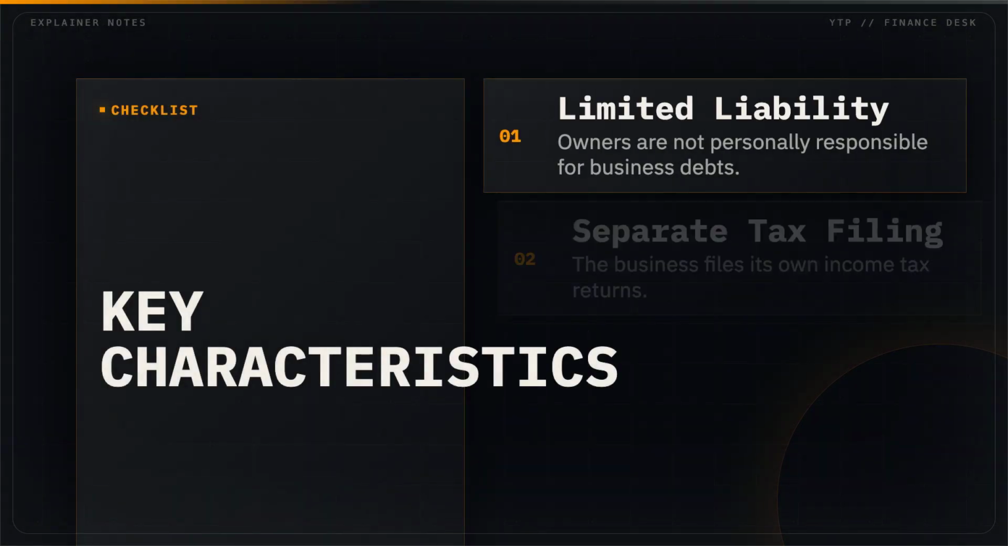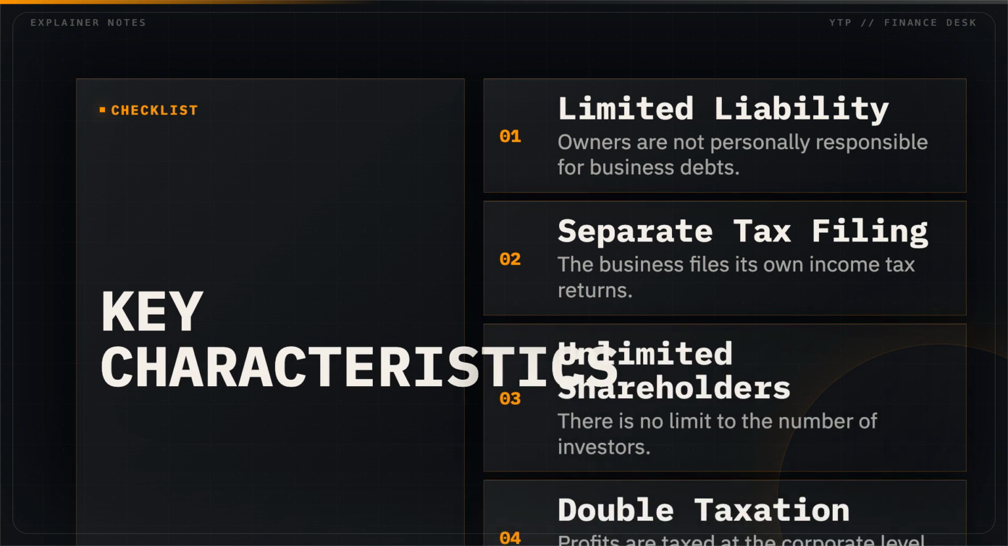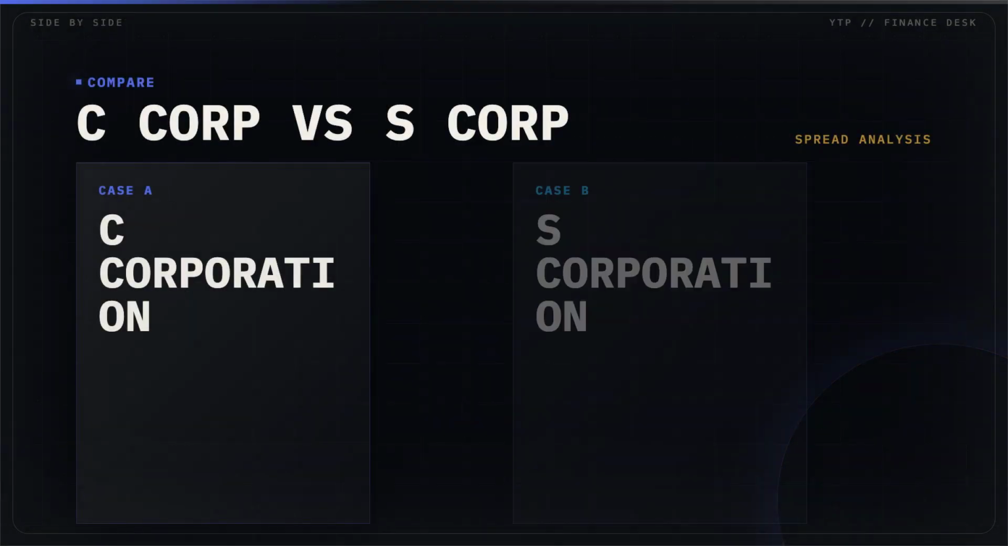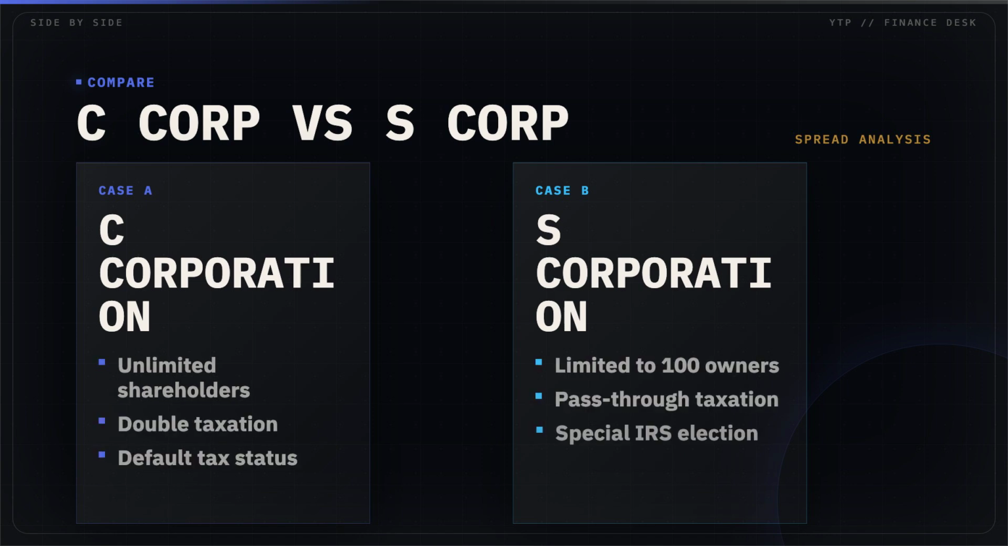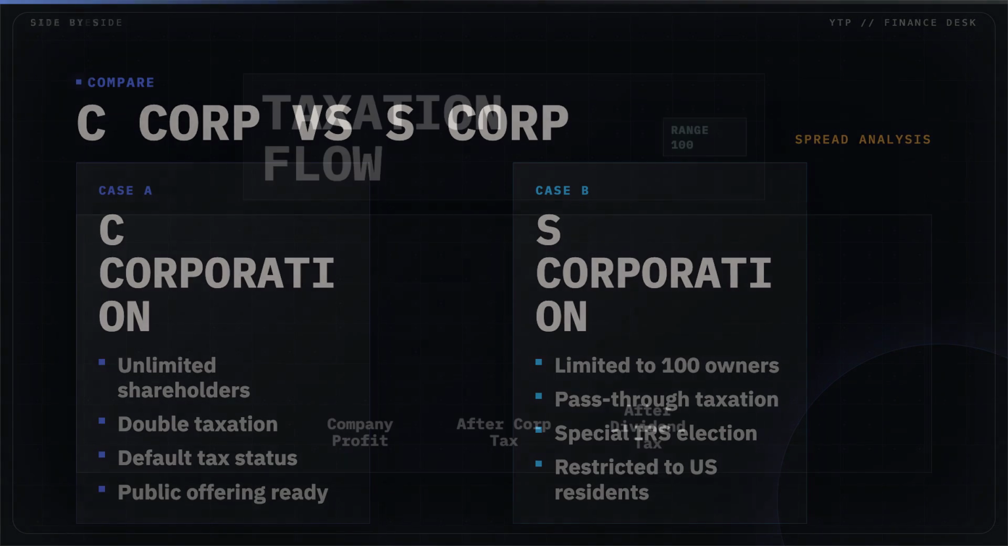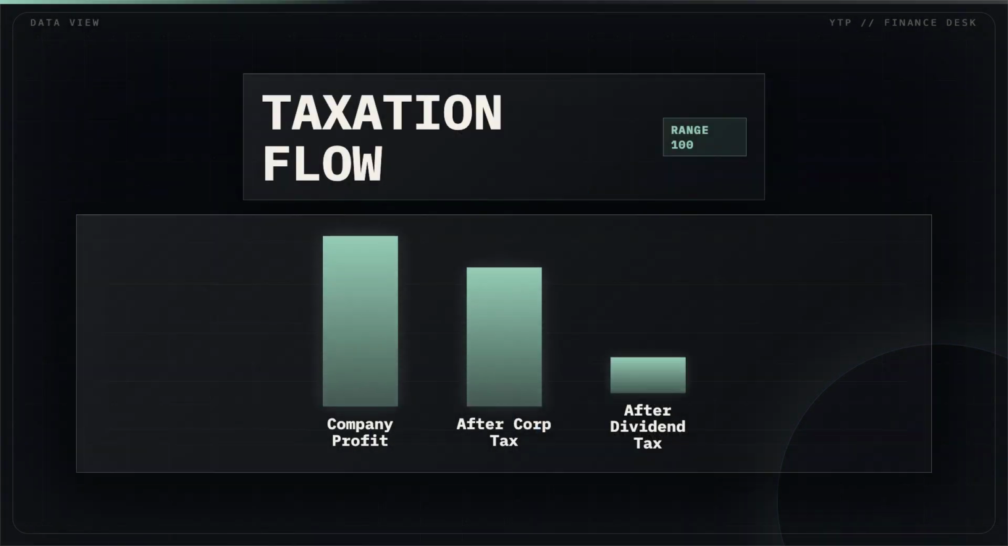Key features include limited liability protection for owners and the ability to issue shares, though it does trigger the issue of double taxation. While C corporations are standard for large firms, smaller businesses often look at S corporations to avoid being taxed twice. This chart shows how double taxation works. The company pays tax on profit, and then shareholders pay tax again on the remaining dividend payout.